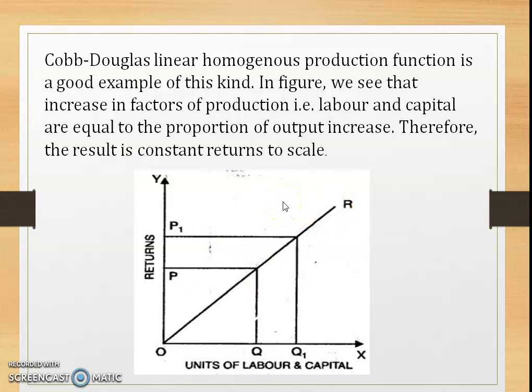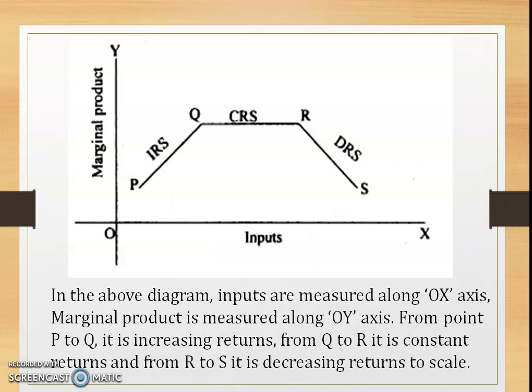So look at the graph where the x-axis shows the units, that is labor and capital, and the y-axis shows the output. Look at the proportions: Q1, Q2 and P2, P1 are similar. That is the one and the same. So which is just fixed, that is the constant returns to scale.